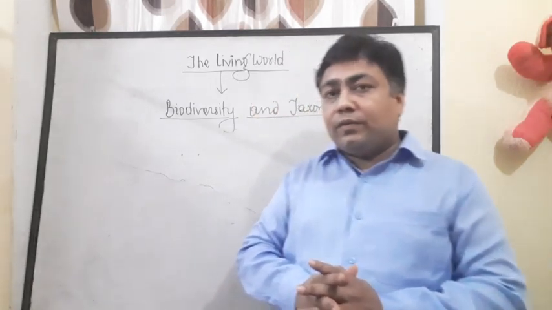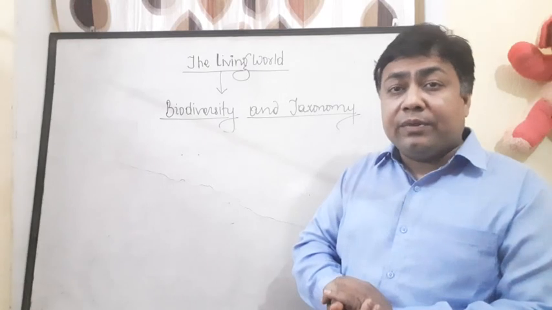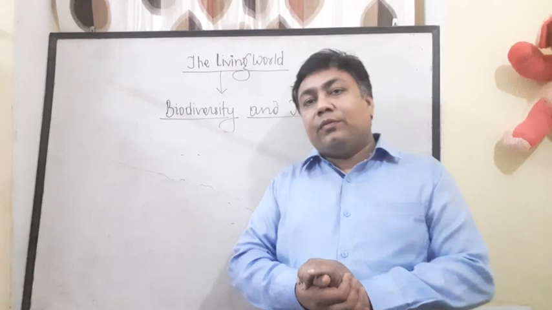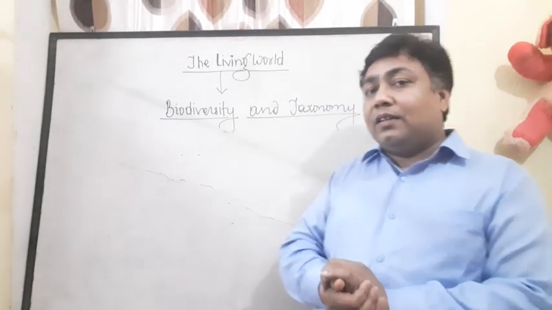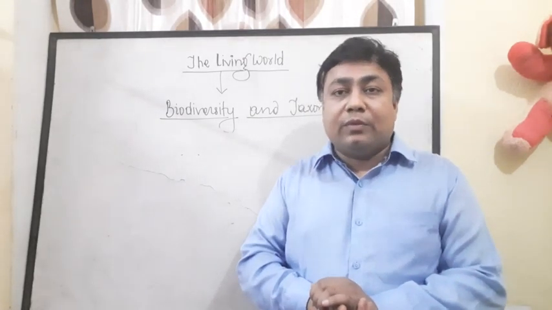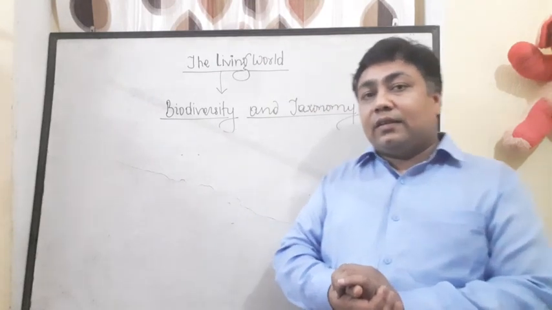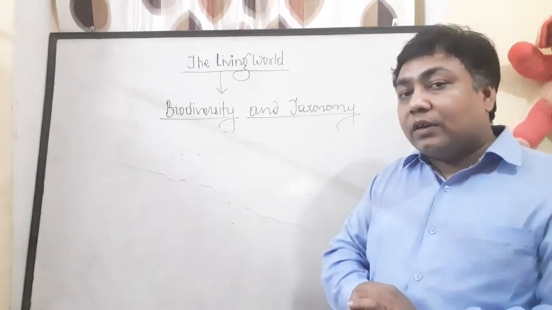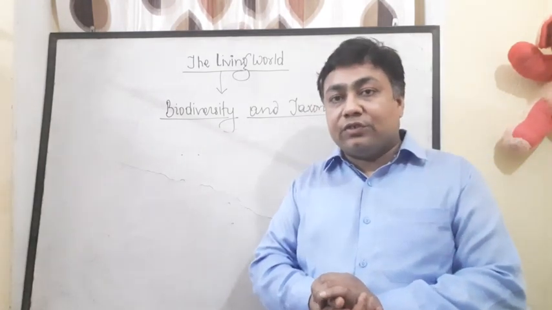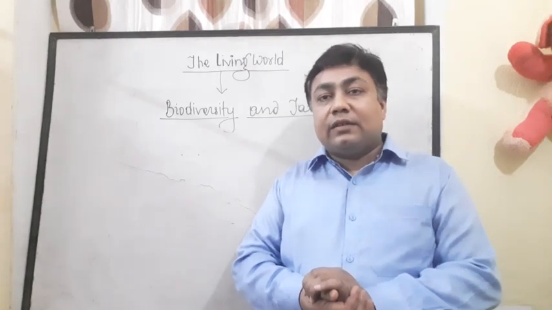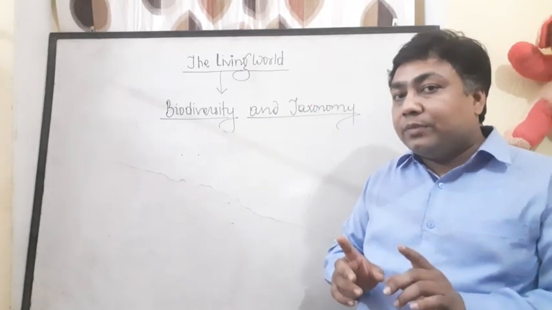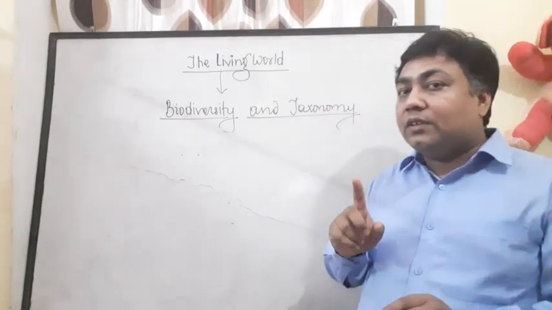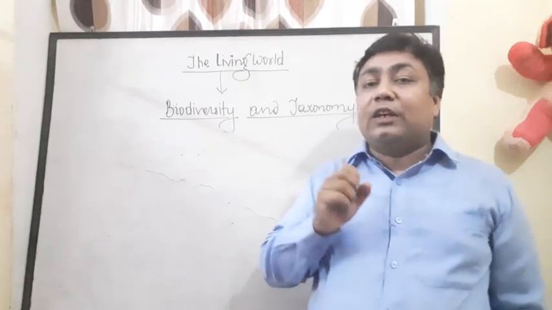I'm here with the first chapter in biology, the living world, for class 11th. In this living world, we will discuss the life forms, the tremendous number of life forms, and their rules for classification, nomenclature, and identification. For that, we will start this chapter with two terms. The first term is biodiversity and the second term is taxonomy.